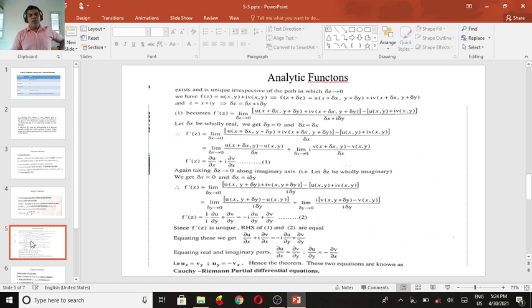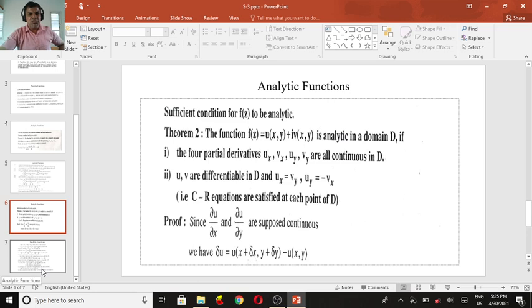Again we go for delta u equal to u of x plus delta x, y plus delta y minus u of x, y. We add and subtract u of x plus delta x, y, and we separate the expression again. We take the four partial derivatives as continuous.